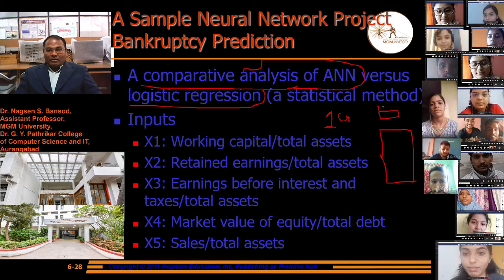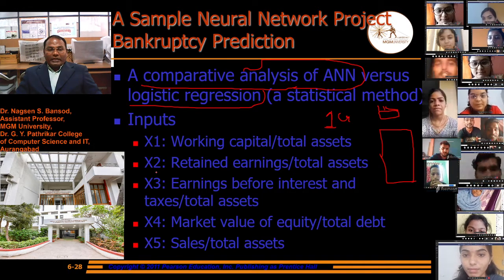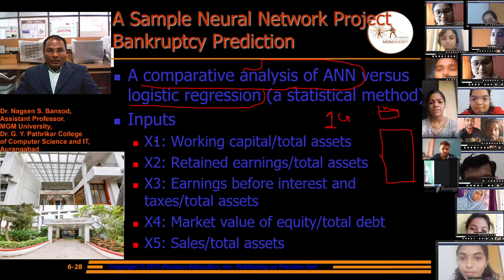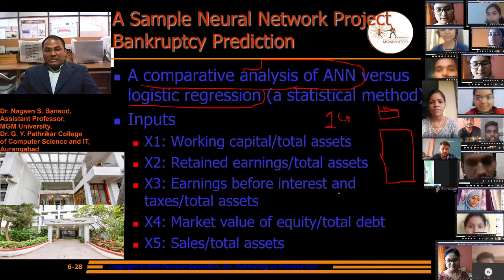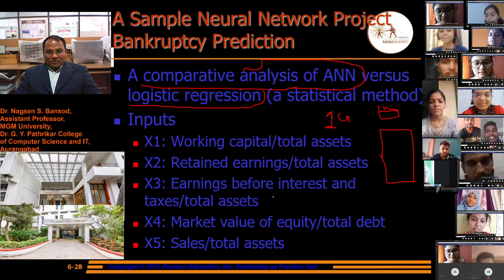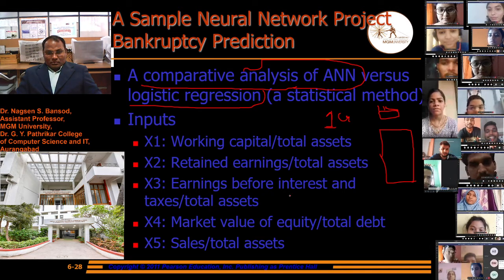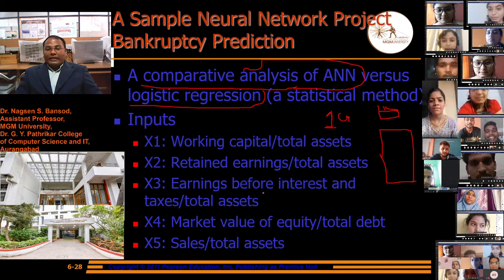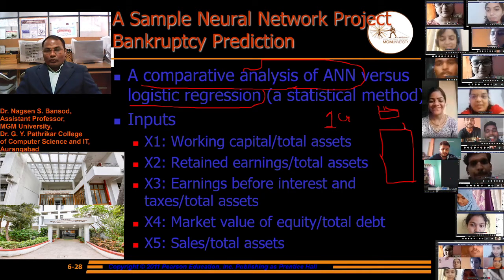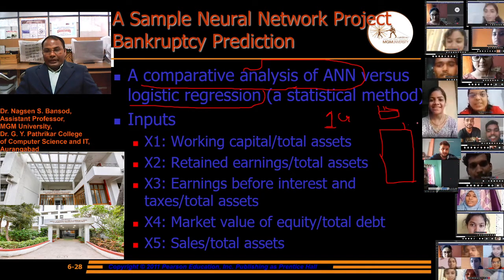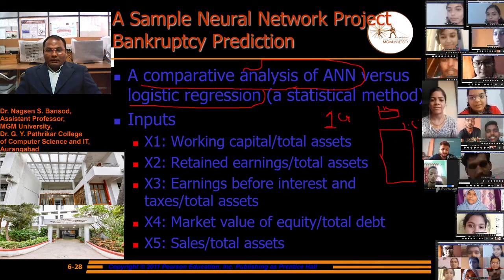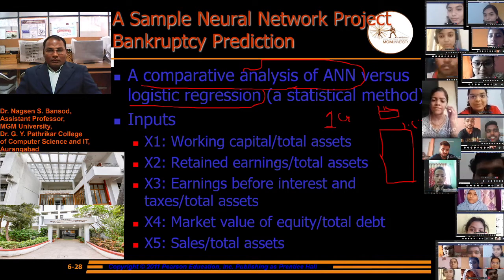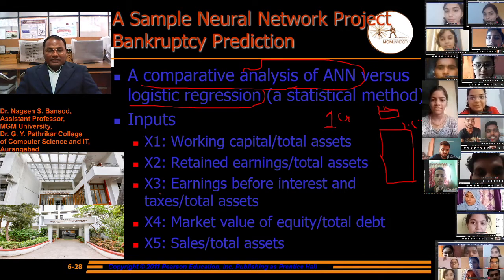Suppose 1 lakh is required, then we provide x2 as 1 lakh and x1 as 1 crore. Earnings before interest and taxes over total assets: without interest, how much money do we have? Suppose 1.5 lakhs, then we provide 1.5 lakh as the x3 input.